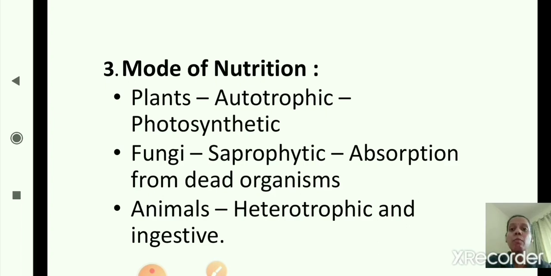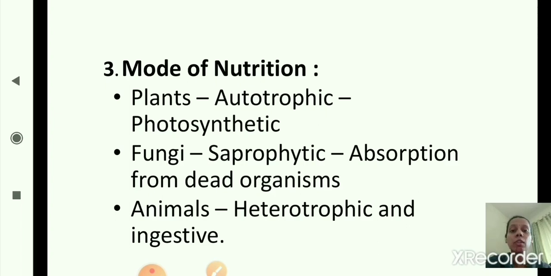So this is about mode of nutrition. Plants are autotrophic, fungi are saprophytic, and animals are heterotrophic or ingestive. First one we have seen is complexity of cell structure. Second one is complexity of organisms. Now the third one is mode of nutrition.